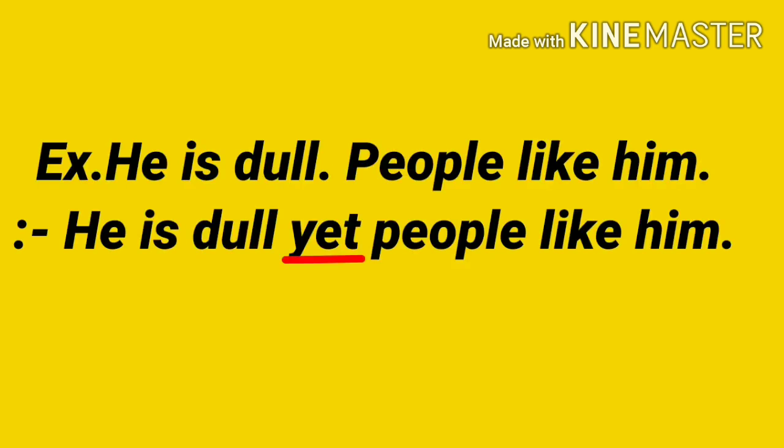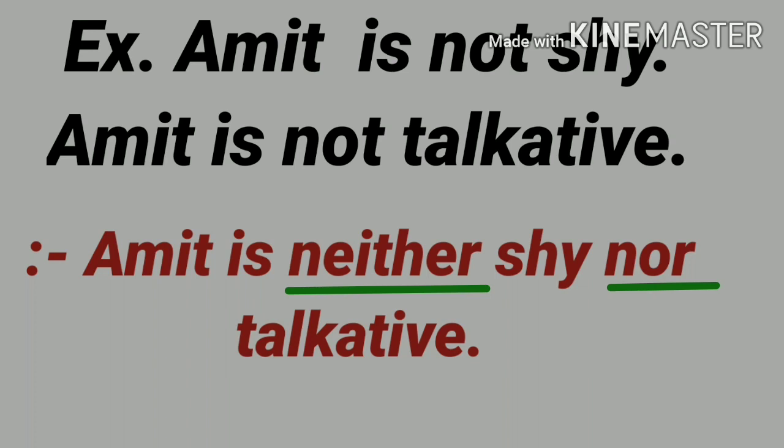Next example: he is dull. People like him. Now I will join these two sentences with the help of yet. He is dull, yet people like him. Yet, this is a conjunction. See here examples. Amit is not shy. Amit is not talkative. Now I will join these two sentences by using neither nor. Amit is neither shy nor talkative. These neither nor are conjunctions.